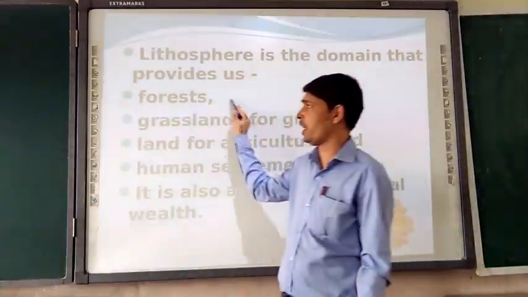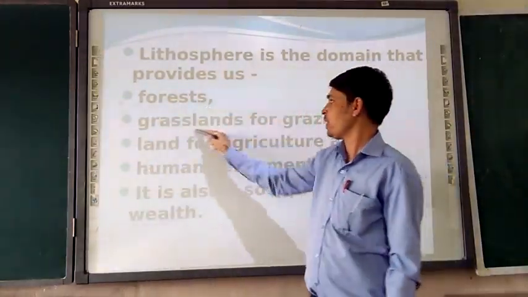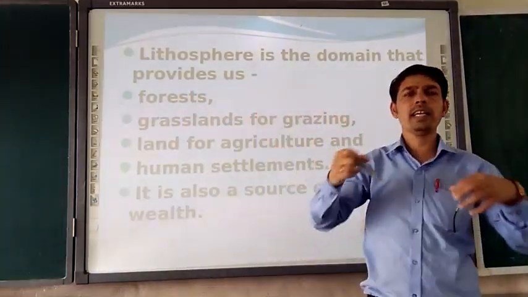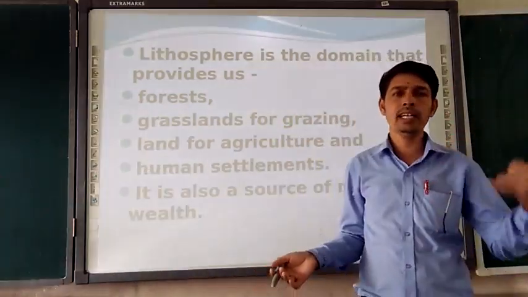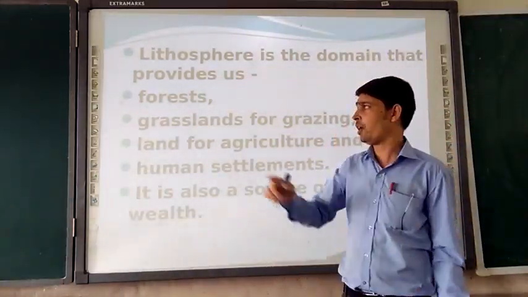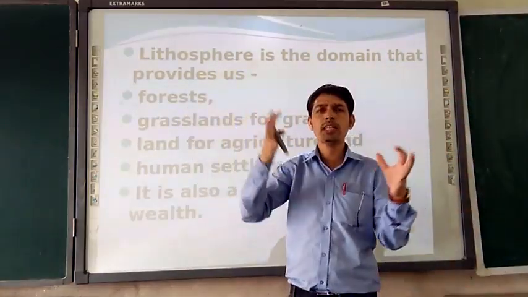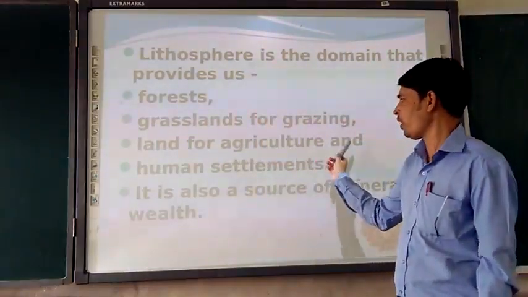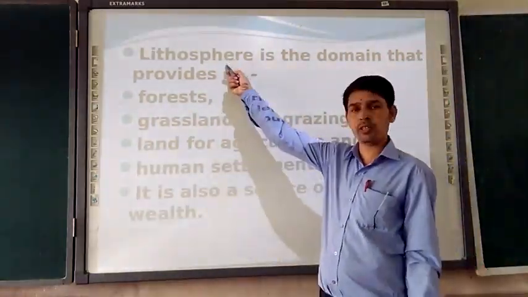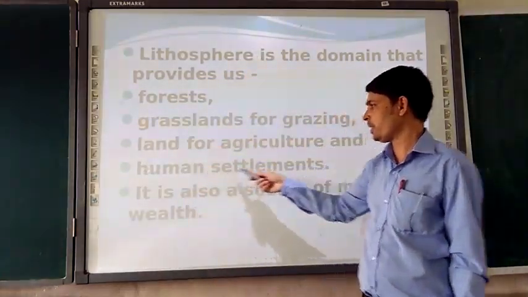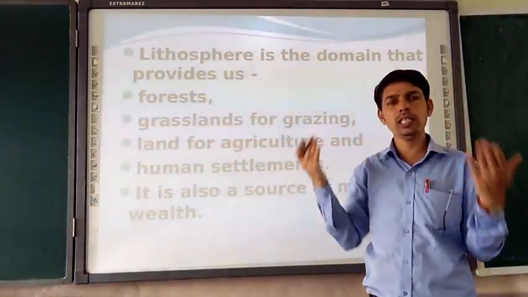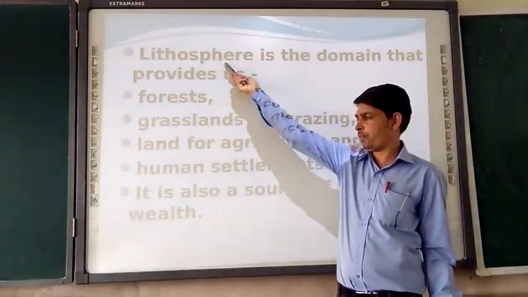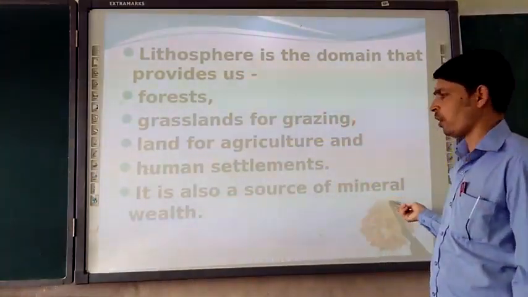First, naturally, it gives us forest and grassland for grazing. From the forest we extract n number of things. In your 6th standard geography last chapter we also studied the uses of trees and what the trees give to us. Then there is land for agriculture. Where does land for agriculture come from? From the lithosphere only. Then the human settlements: we make our homes on the piece of land only. So human settlement also comes from the lithosphere, and it is also our source of mineral wealth.